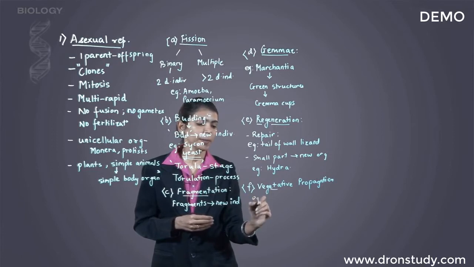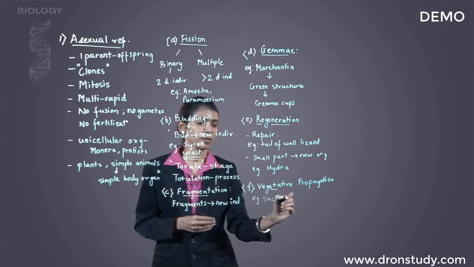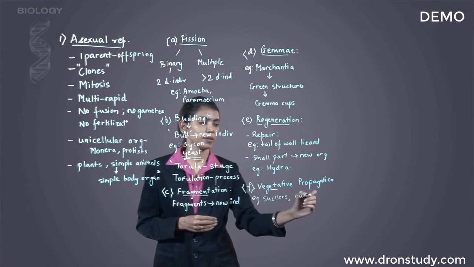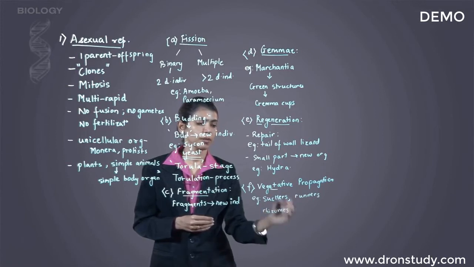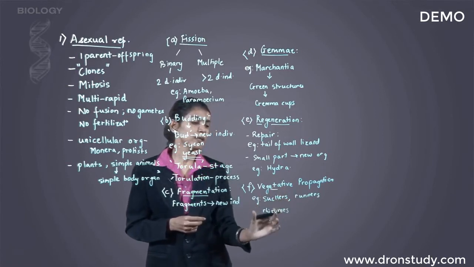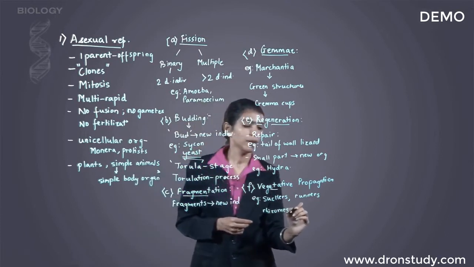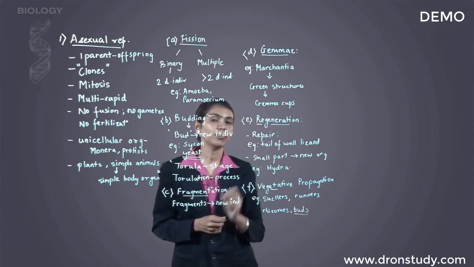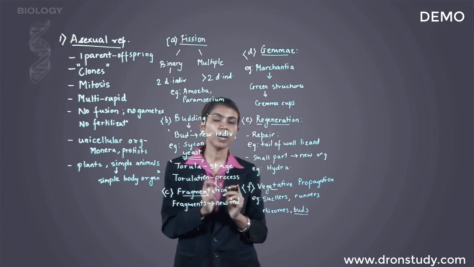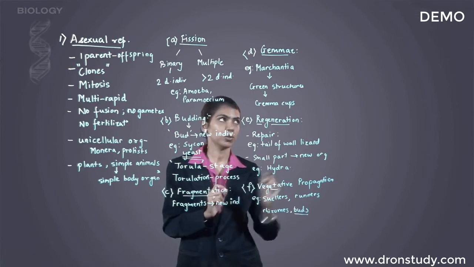Examples could be suckers, runners, rhizomes. What happens in this, for example, these could be buds also. Buds are seen in potatoes. If you have noticed, there are those white colored buds on potato.